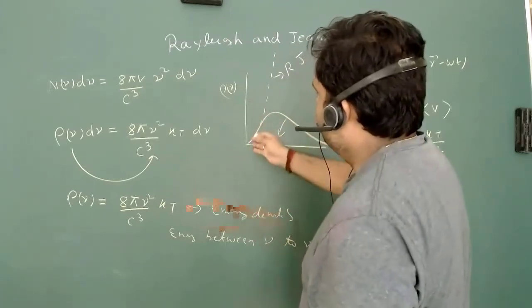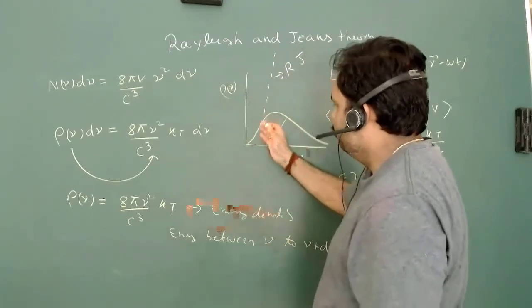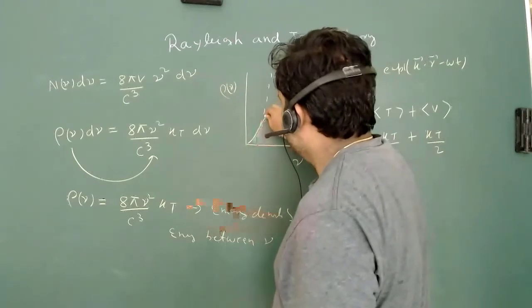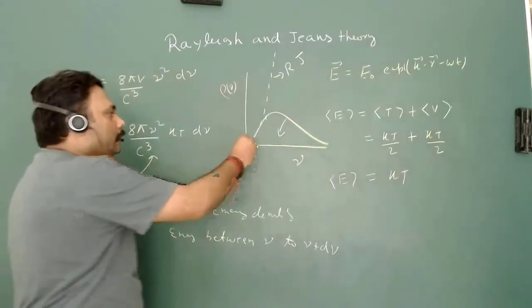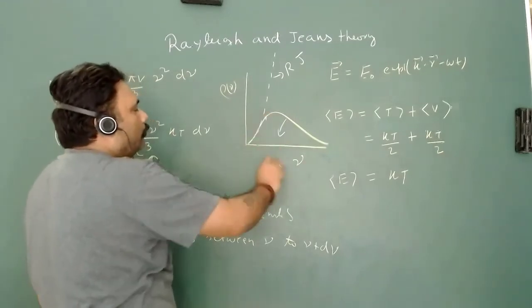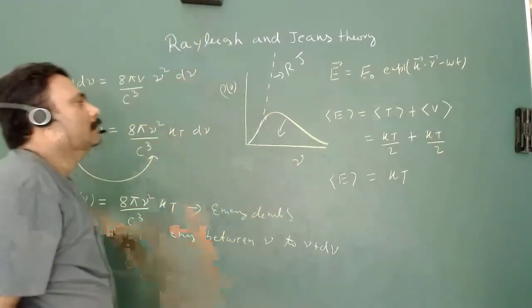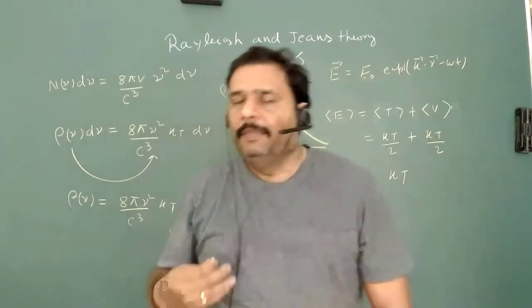At smaller values of frequency, up to this value, it is matching the actual value. But after that, at greater values of frequency, it is very much deviated. So we can make a conclusion.